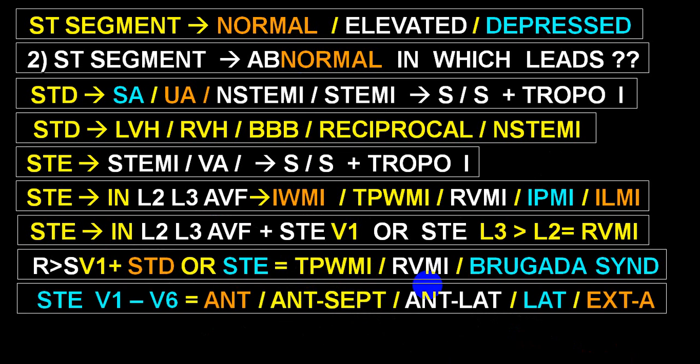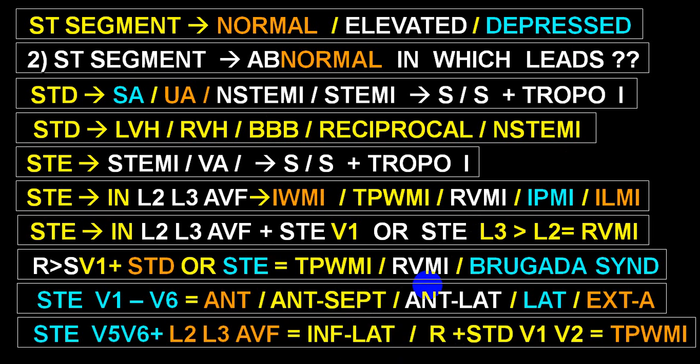If there is an ST elevation from V1 to V6, if it is in V3, V4, it is anterior. If it is only in V1, V2, it is septal. If it is from V1 to V4, anteroseptal. If it is in lead 1, aVL, it is lateral. If it is in lead 1, aVL and V5, V6, we call anterolateral. And if it is from V1 to V6, extensive anterior. These are all the different terms which are being utilized.